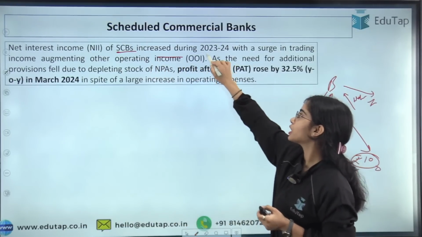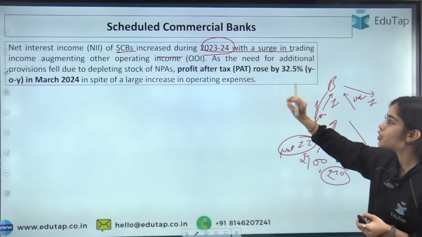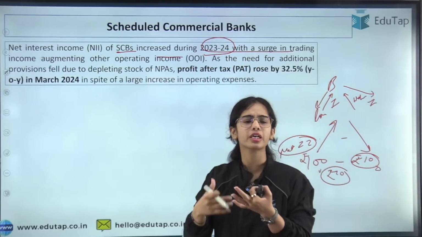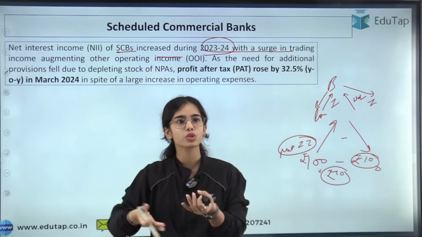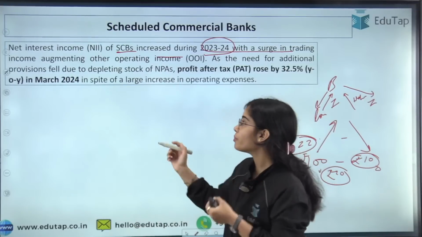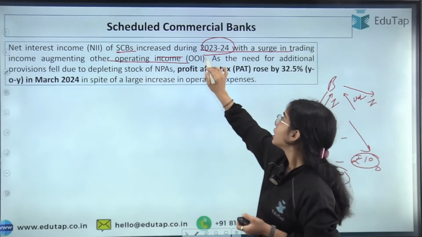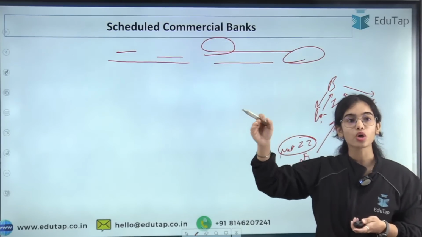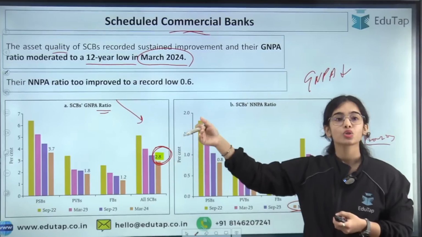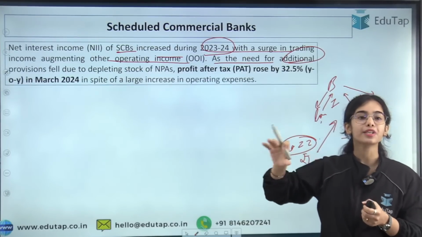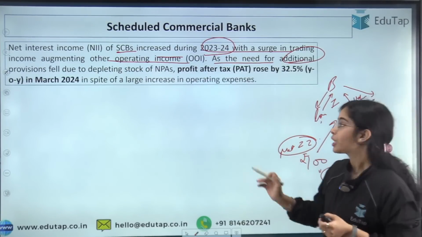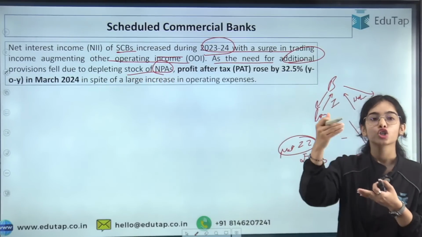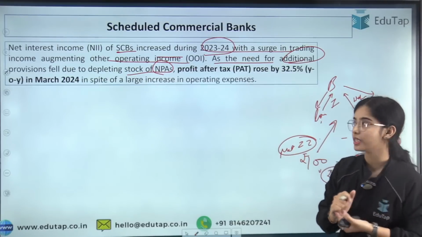This has increased during 2023-24 with a surge in trading income. Their trading income has also increased, like they are trading in different securities, so that income has also increased, augmenting other operating income. As the need for additional provisions fell, because the gross non-performing assets are reducing, the provisions that they need to keep are also decreasing. Due to the depleting stock of NPAs, their provision requirement is also decreasing.